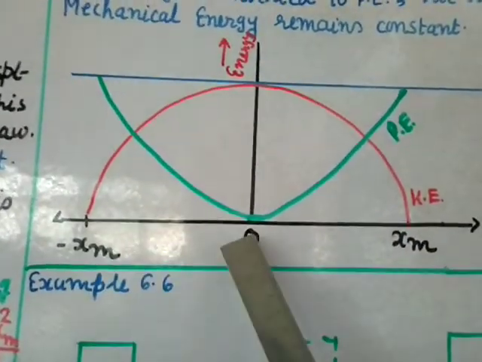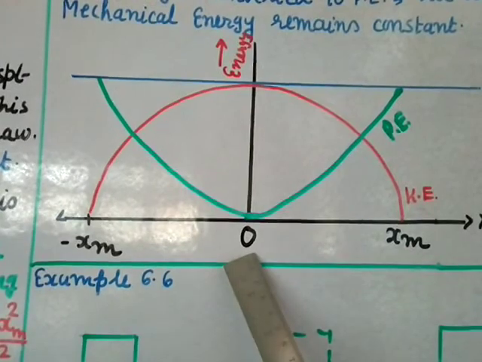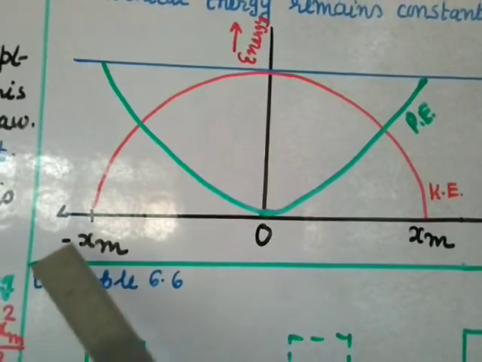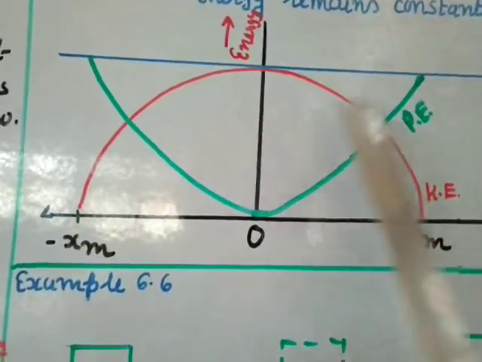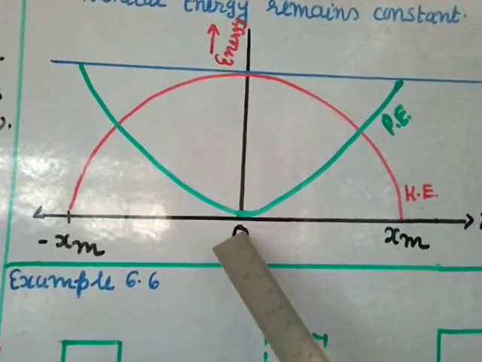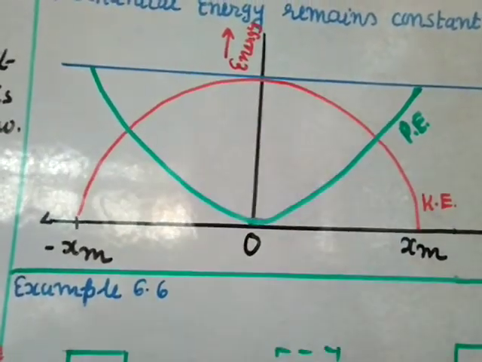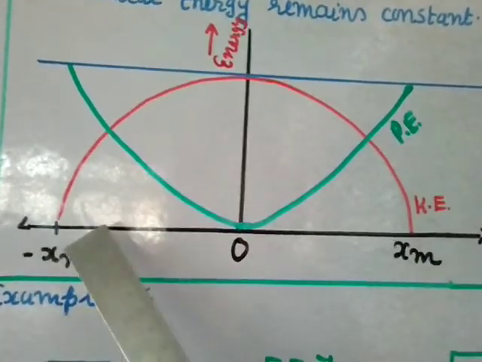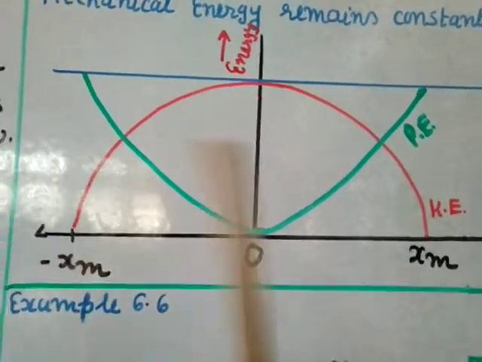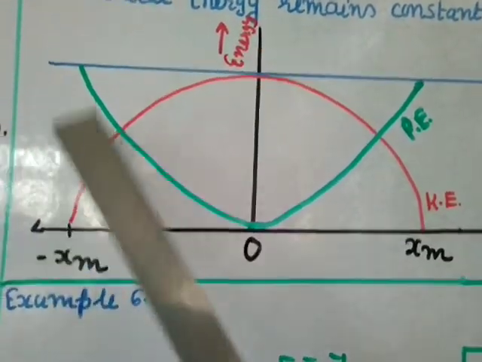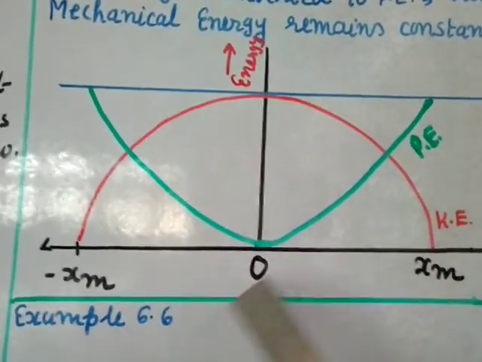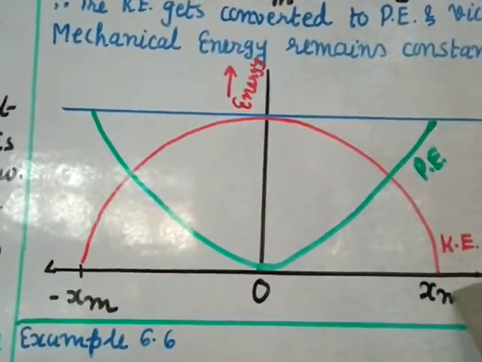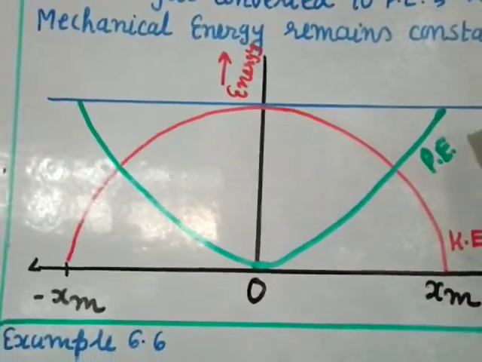This is the equilibrium position, x equal to 0, right? The maximum extension is xm, and the compression is minus xm. This red curve shows the kinetic energy. At equilibrium, that is x equal to 0, the kinetic energy is maximum, and at the maximum extension and compression it is 0. This green curve is the potential energy. At equilibrium the potential energy is 0, and at the displacements xm and minus xm, the potential energy is maximum.